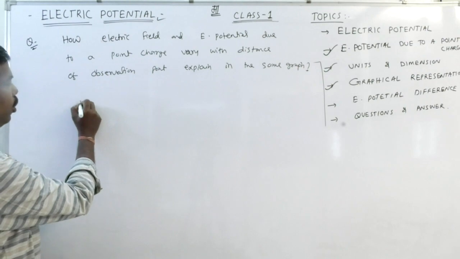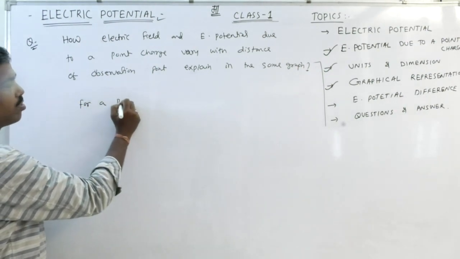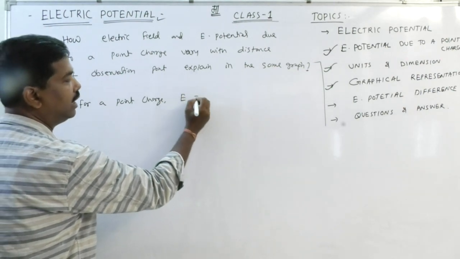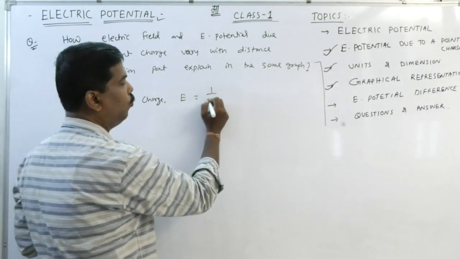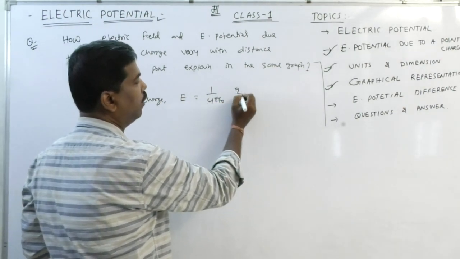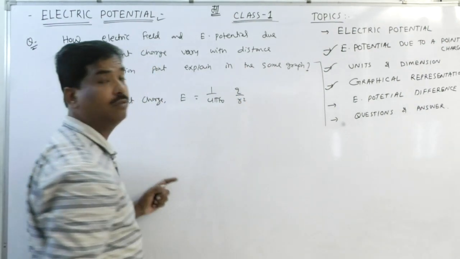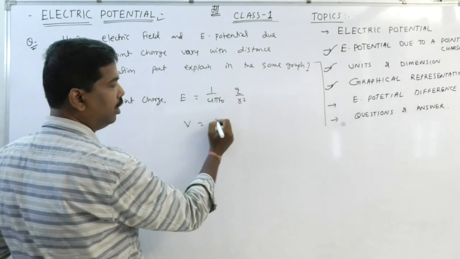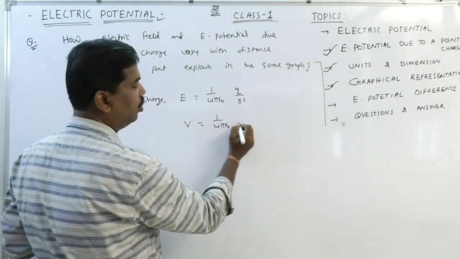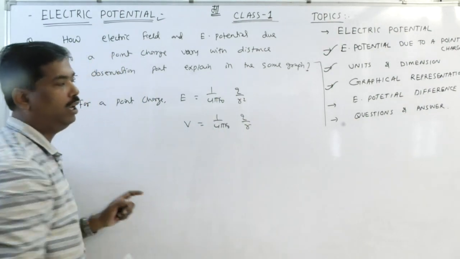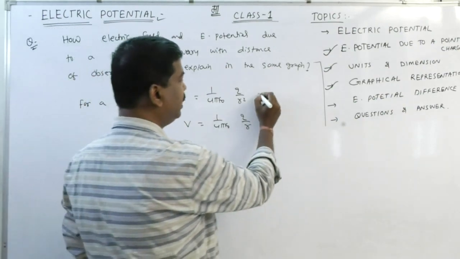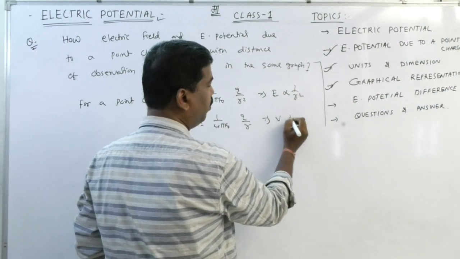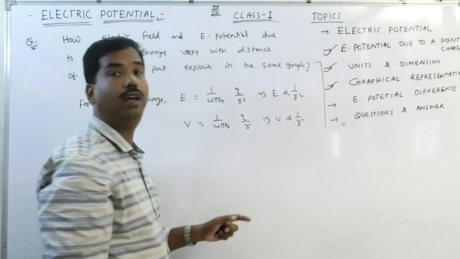For a point charge, electric field is 1 by 4 pi epsilon 0 q by r square. Clear? And potential is 1 by 4 pi epsilon 0 q by r for air medium. It means I conclude that E is proportional to 1 by r square and V is proportional to 1 by r.